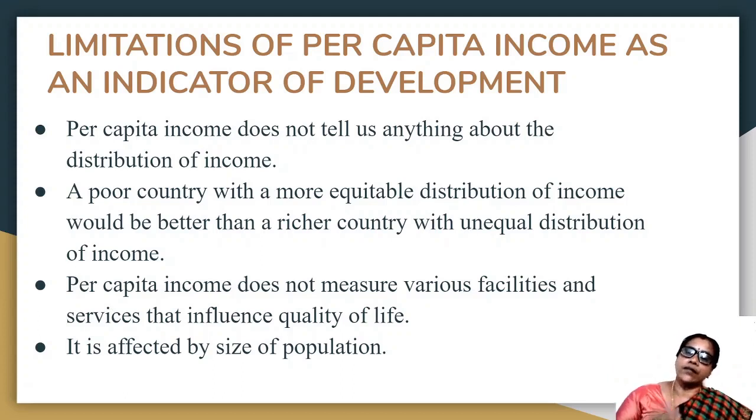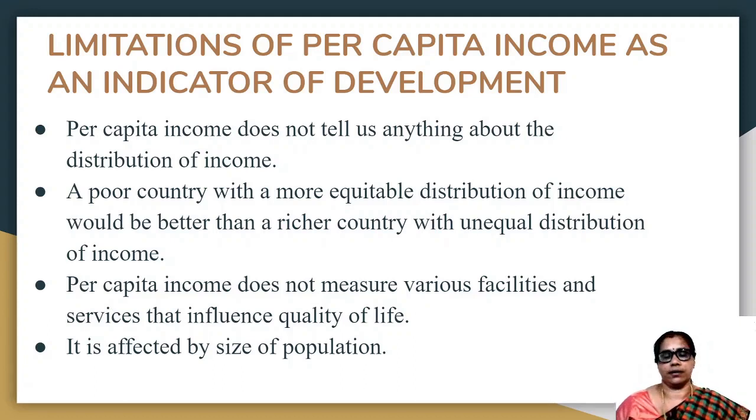A poor country with a more equitable distribution of income would be better than a richer country with unequal distribution of income. You know, the total income of the country is distributed among the different people in a country. Who has more income or who has less income? Can we calculate it by noting the per capita income? Can we make a comparison?